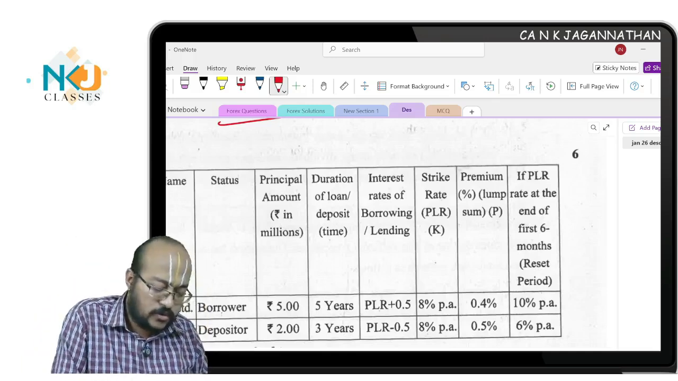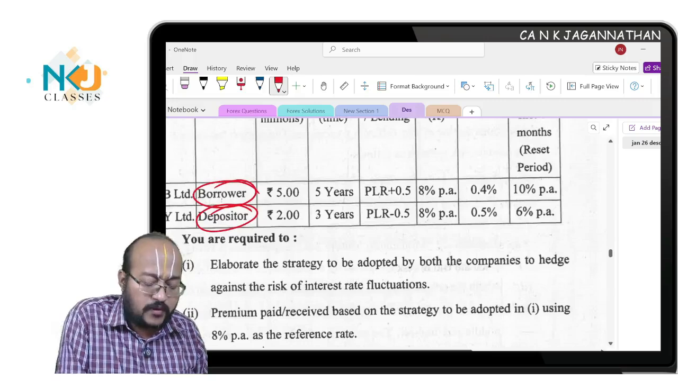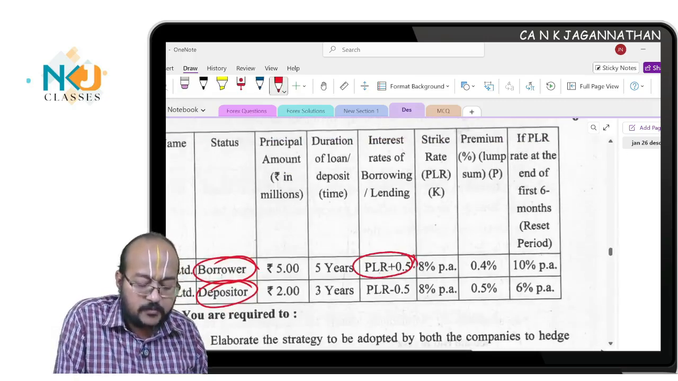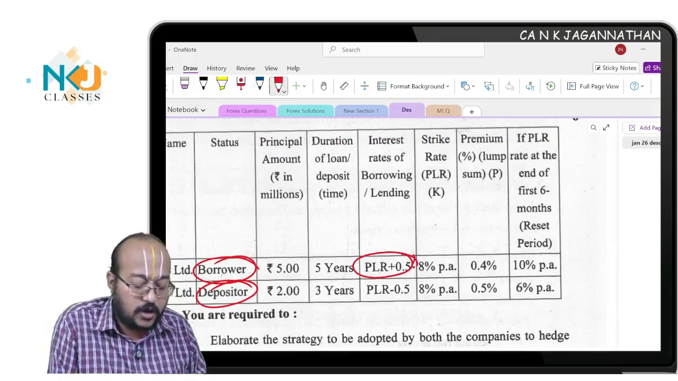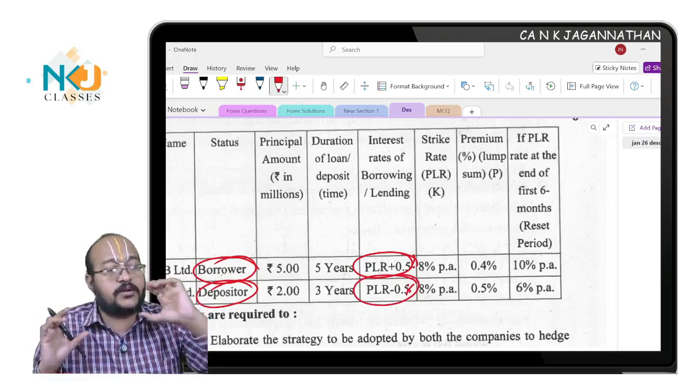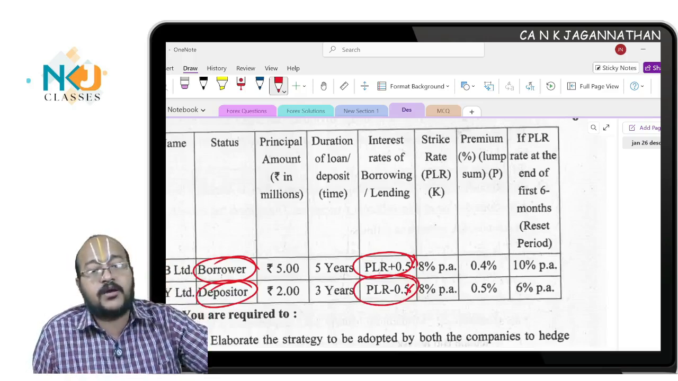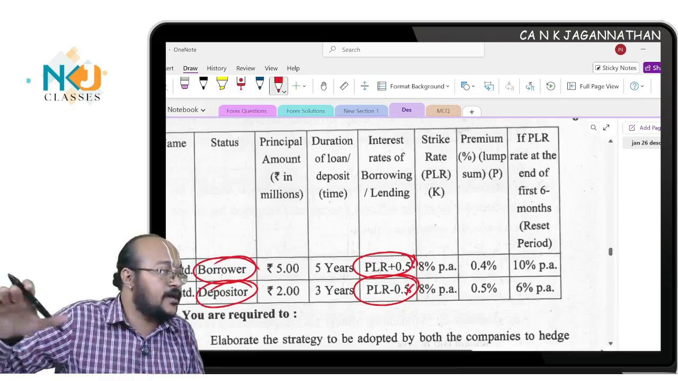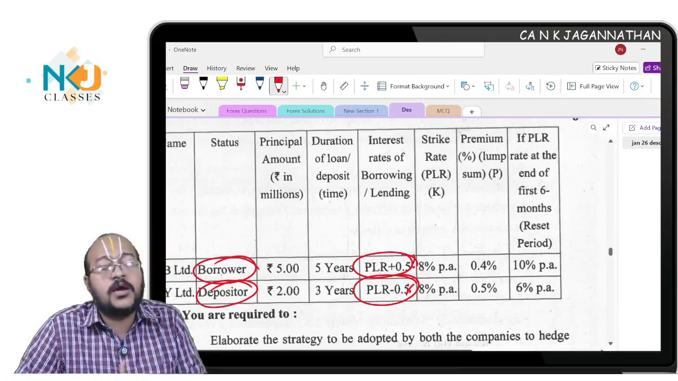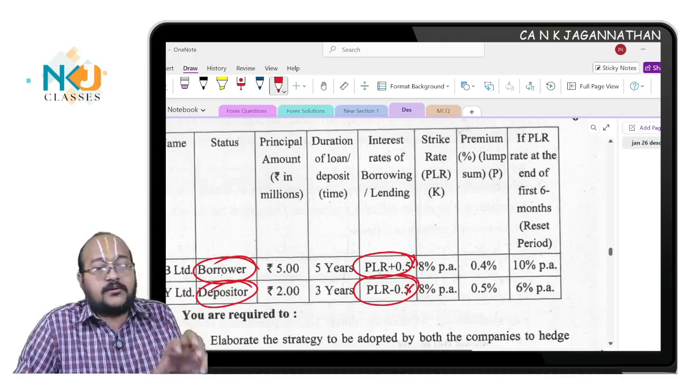Simple straightforward question only. They are asking about 2 companies there, one company is a borrower, another company is a depositor. This borrower will have different payment terms. I told you, the real interest rate, PLR plus 0.5% or PLR minus 0.5%, this only will be the transaction. I told you there are 2 things. One is the transaction will be happening at the agreed upon rate only, in the real interest rate only. Apart from that, for hedging purposes, he will take another position in interest rate options, derivative instruments he will purchase or sell, and using the derivative instruments he will hedge this.